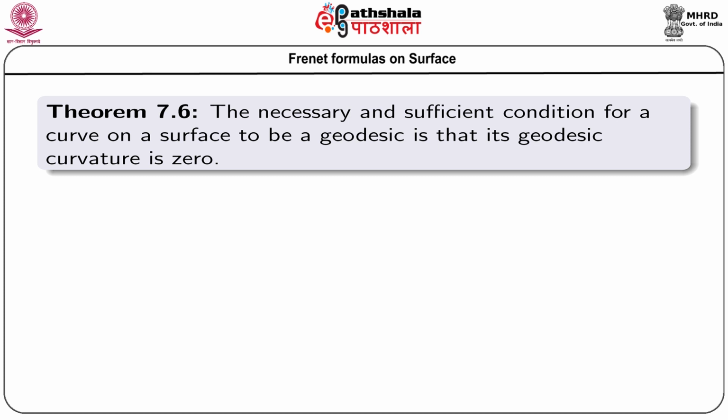Now, we prove this theorem: the necessary and sufficient condition for a curve on a surface to be a geodesic is that its geodesic curvature is 0. That means kappa g equals 0 is the necessary and sufficient condition for a curve on a surface to be a geodesic. So, let us prove this one.